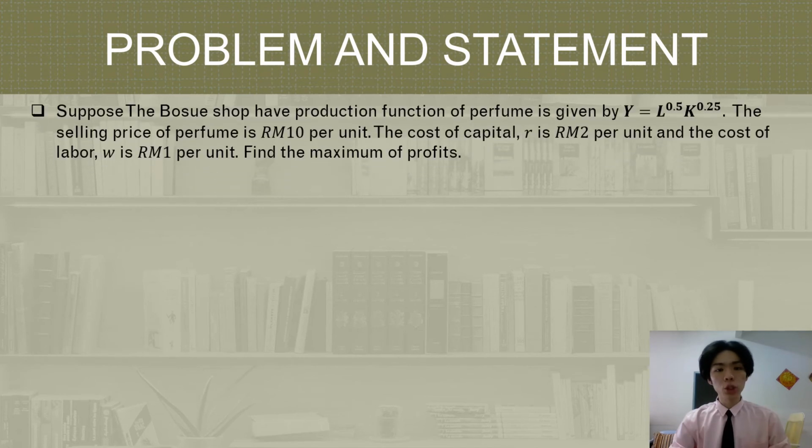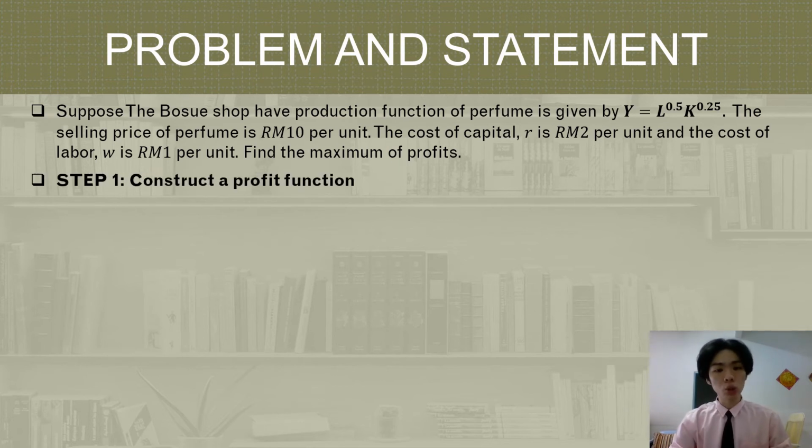Suppose the Bath Square (the company) has a production function for perfume given by Y = L^0.5 × K^0.25. The selling price of the perfume is 10 ringgit per unit. The cost of capital is R, which is 2 ringgit per unit, and the cost of labor is W, which is 1 ringgit per unit. Find the maximum of profits.